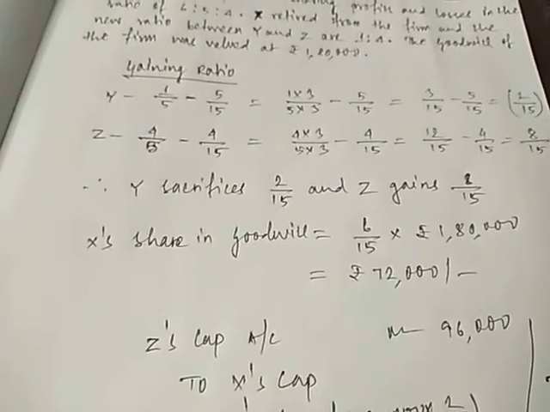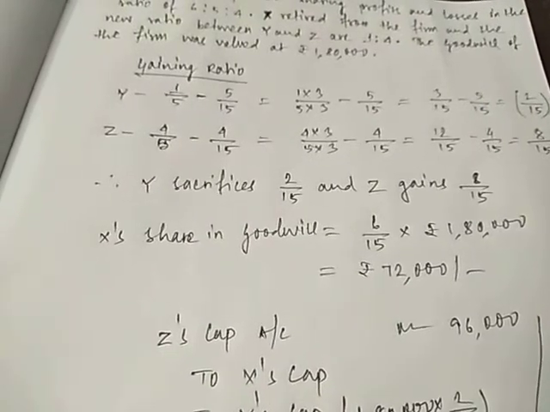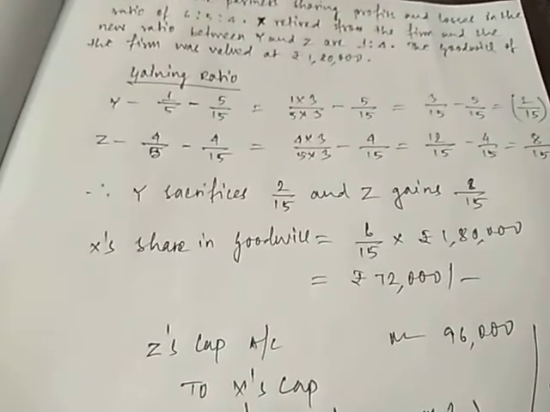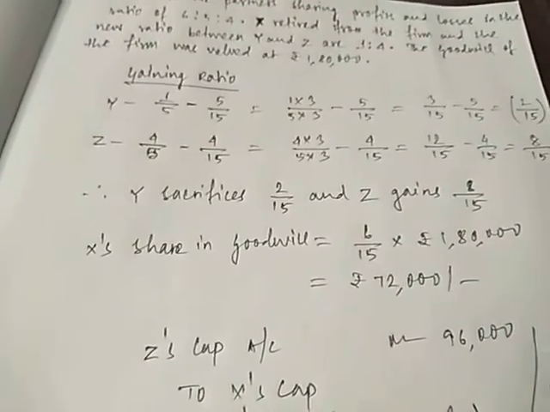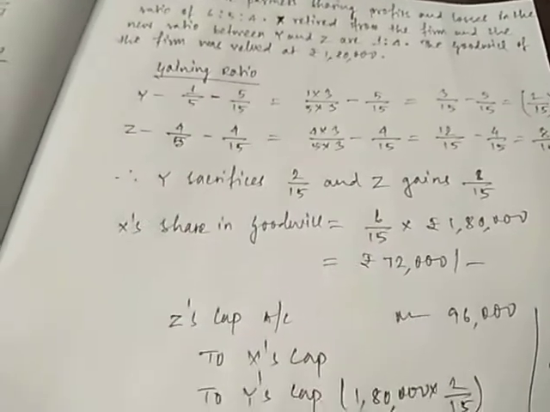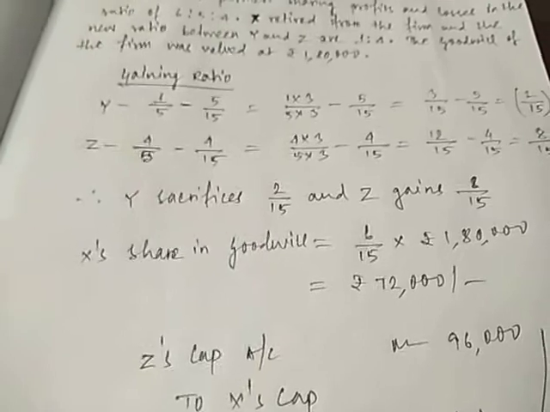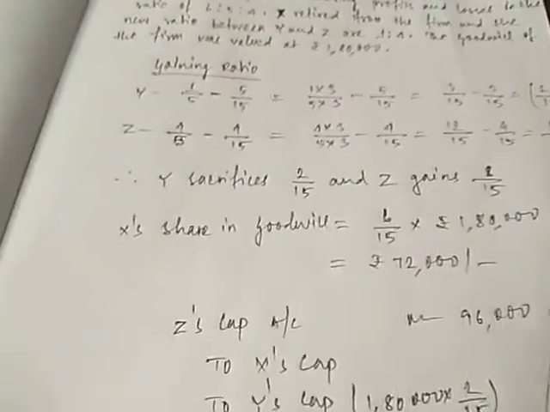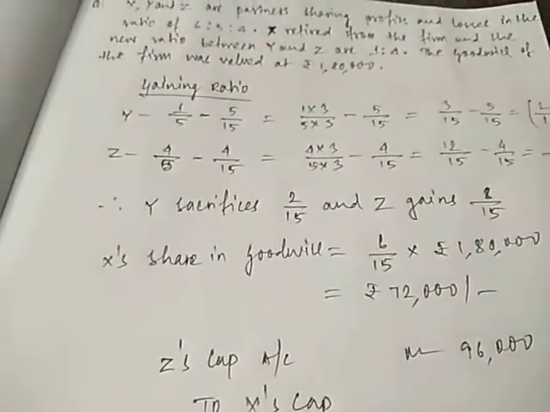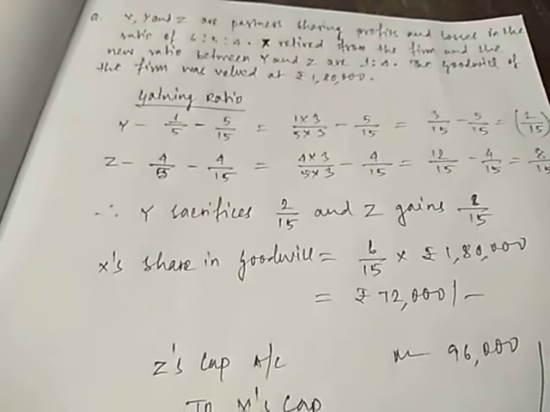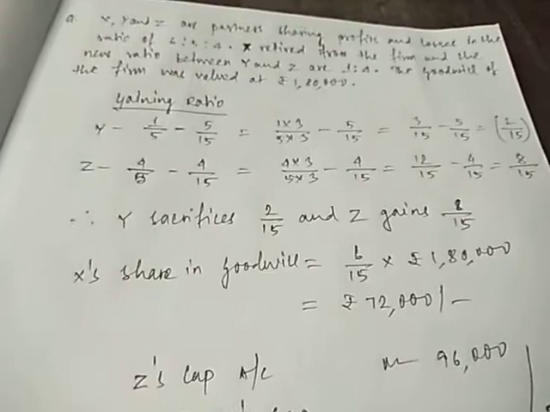Now X, the partner who is retiring, his share in goodwill was 6/15 into the goodwill of the firm 1,80,000. That gives us 72,000. So the retiring partner will be getting 72,000. But we need to find out the partner who is sacrificing, how much he will be getting. He sacrifices 2/15, so 2/15 of rupees 1,80,000. It gives us 24,000.